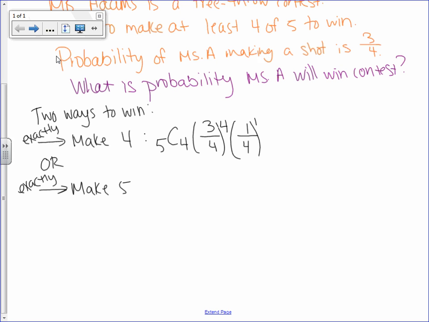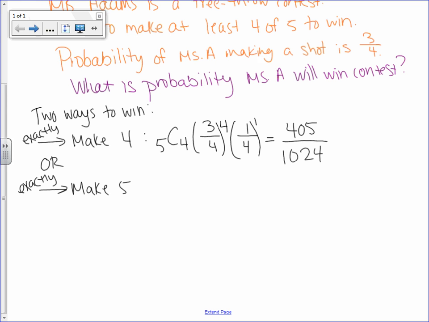And that I only need to happen 1 time. And if I punch that in your calculator, that's going to give me 405 over 1024. So that right there is the probability that I'm going to make 4 out of the 5 shots, which is one of the ways that I can win.